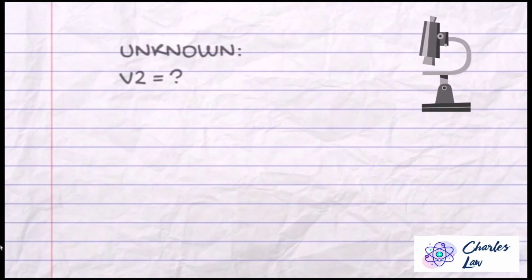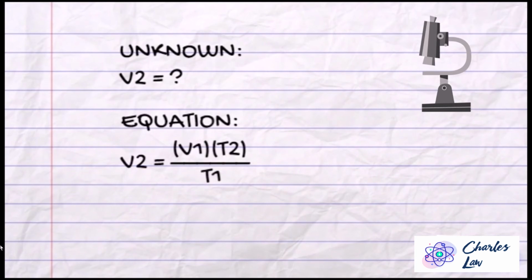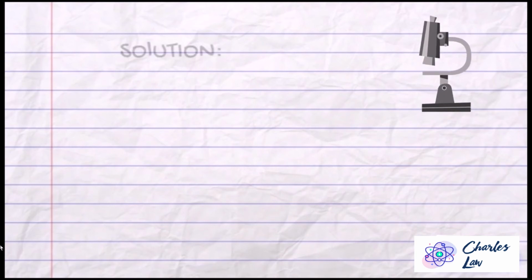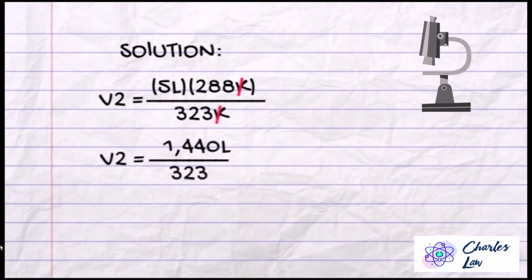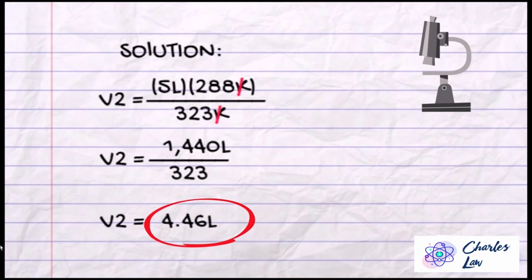Now the unknown is the final volume, and the equation for the final volume is the initial volume multiplied by the final temperature divided by the initial temperature. To find the solution for the final volume, we have to multiply 5 liters by 288 Kelvin, then divide it by 323 Kelvin, and thus the answer will be 4.46 liters.